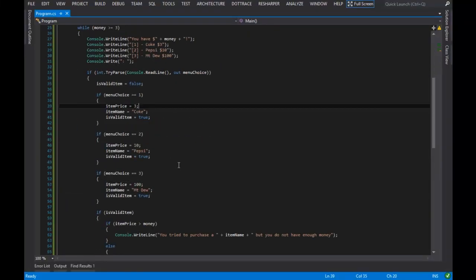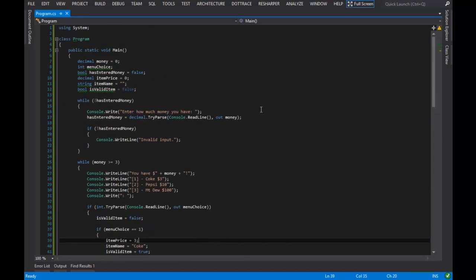So let's go ahead and run through the code again real fast. At the top of the method, I have specified all of my variables I will be using for the rest of the program. I then enter a while loop. This while loop will continue to execute until the user has successfully typed in a decimal value.